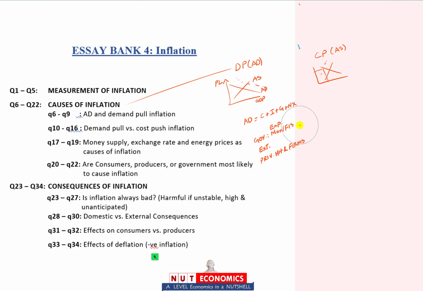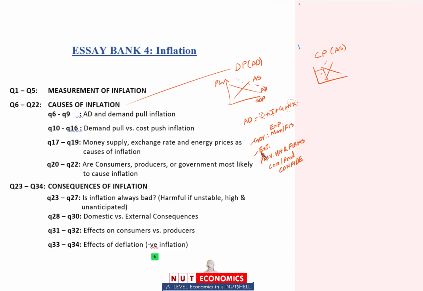You can explain and expand upon those as much as you want, but the basic idea is that government through expansionary monetary and fiscal policy can increase the aggregate demand and therefore it can be a source of demand pull inflation. External sector, it can affect your net exports component and therefore it can be a source of increase in aggregate demand and demand pull inflation. And private households and firms, here we talk about that thing again and again, the consumer and producer or business confidence. If that changes, then households will start consuming more and firms will start investing more, and therefore that can be another source of increase in aggregate demand and demand pull inflation.